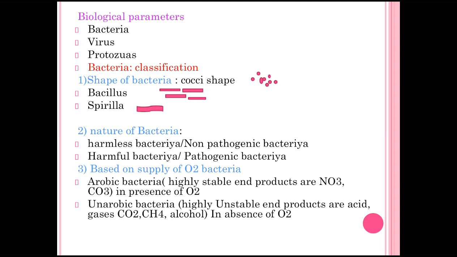In anaerobic bacteria, the end products are unstable, like acids and gases. Examples of gases are CO2 and methane, and then also alcohol. These are the unstable products which are formed due to the reaction in the absence of O2. So it is called anaerobic bacteria.